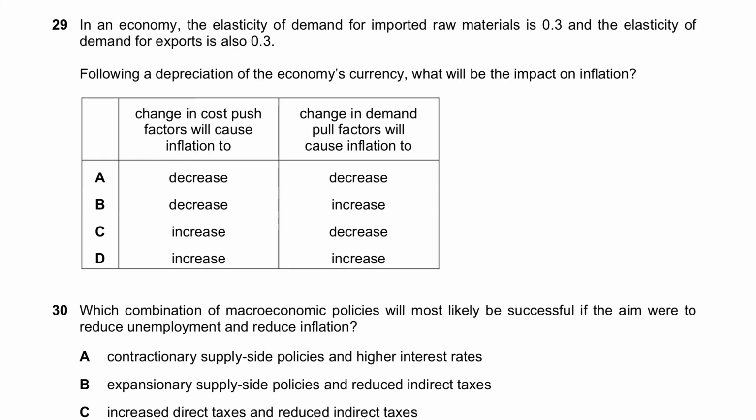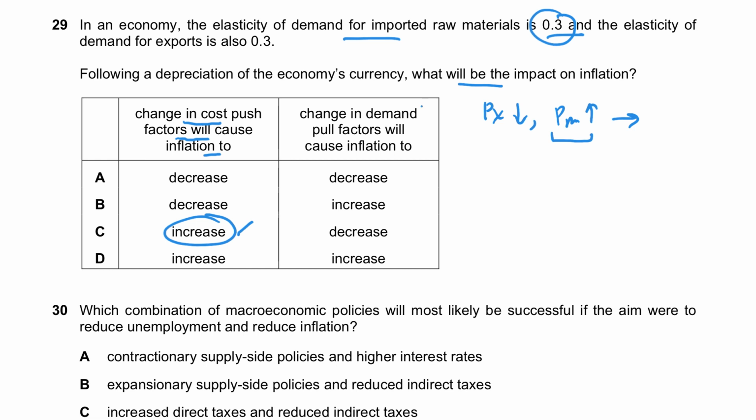In question number 29, they say in an economy, the elasticity of demand for imported raw materials is 0.3 and the elasticity of demand for exports is 0.3. So both are inelastic, right? Now, the country is doing a depreciation. When you do depreciation, exports become cheaper and imports become expensive, right? But when the price of imports goes up and the good is inelastic, the revenue or expenditure on that good will go up. So cost push inflation factors will cause inflation to actually increase, and the reason is simply that when you do depreciation, imports become expensive, but if they are inelastic, the expenditure will also go up, which means cost push inflation will happen.